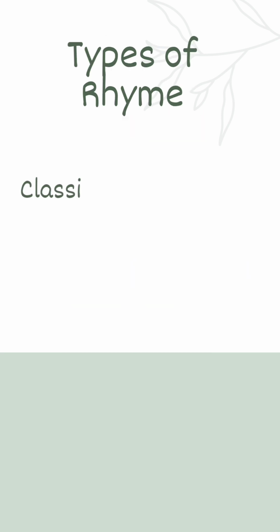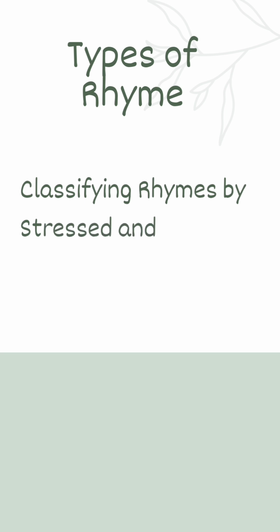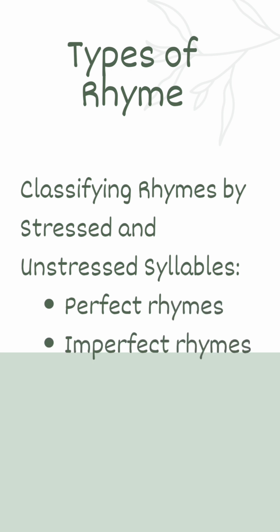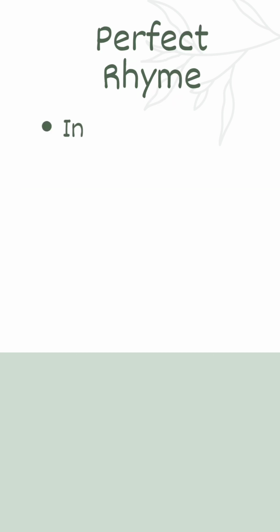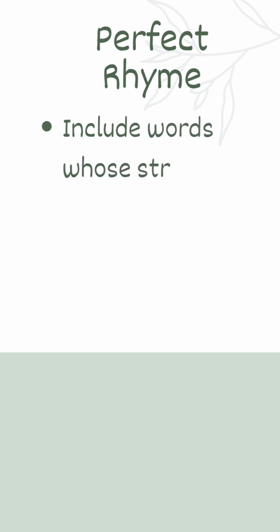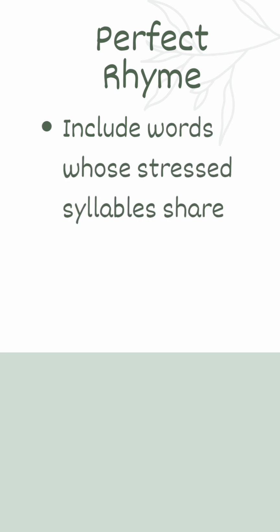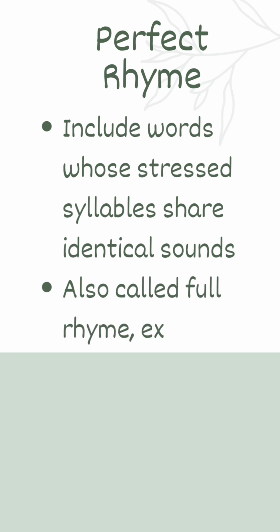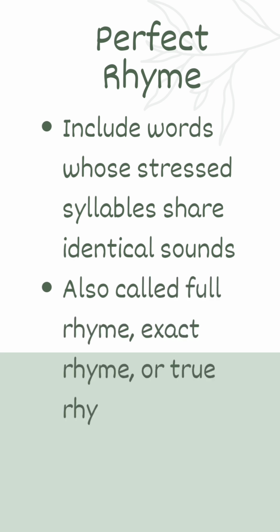There are different types of rhyme and they can be classified on the basis of different categories. The first one is classifying rhymes by stressed and unstressed syllables, and you have two examples, perfect rhymes and imperfect rhymes. What is actually a perfect rhyme? It is those words whose stressed syllables share identical sounds, and therefore they're also called full rhyme, exact rhyme, or true rhyme.